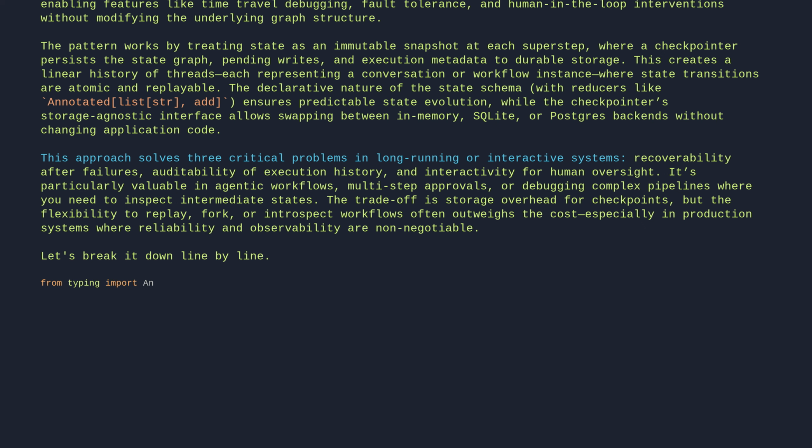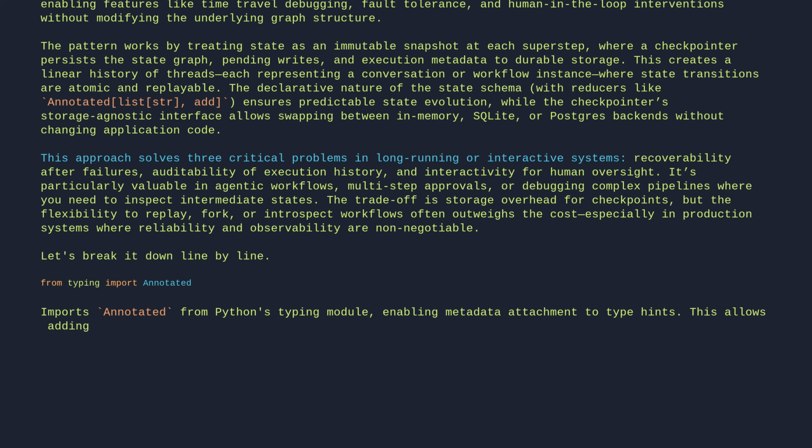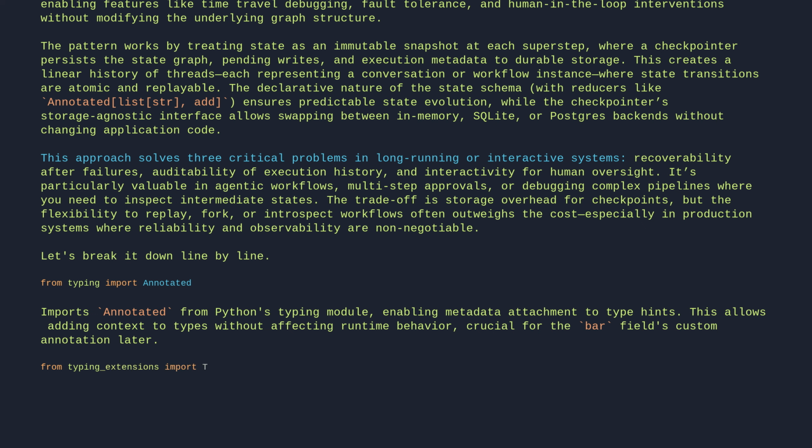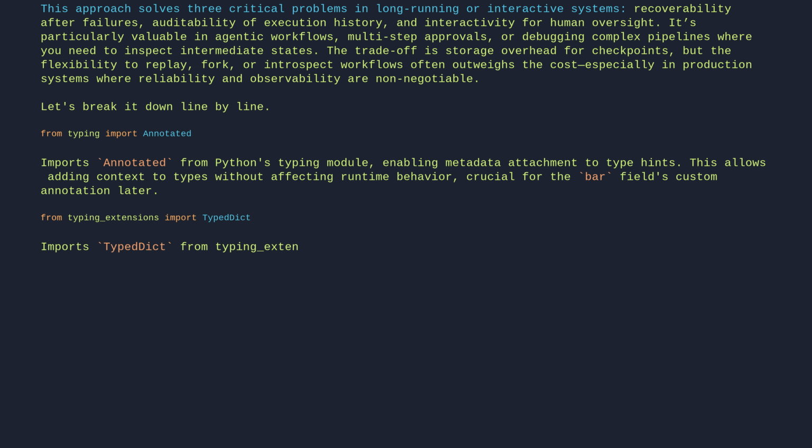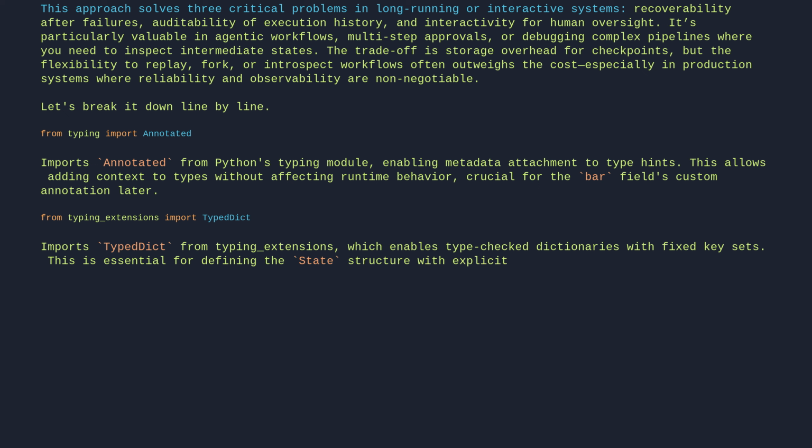From typing, import Annotated. Imports Annotated from Python's typing module, enabling metadata attachment to type hints. This allows adding context to types without affecting runtime behavior, crucial for the bar field's custom annotation later. From typing_extensions, import TypedDict. Imports TypedDict from typing_extensions, which enables type-checked dictionaries with fixed key sets. This is essential for defining the state structure with explicit field types, ensuring type safety for the state management pattern.